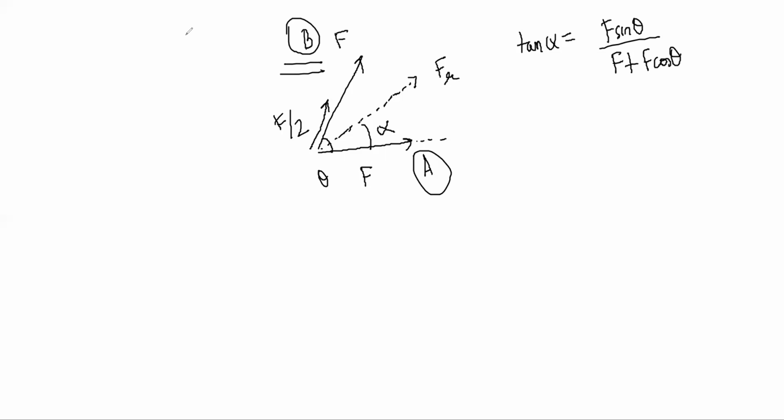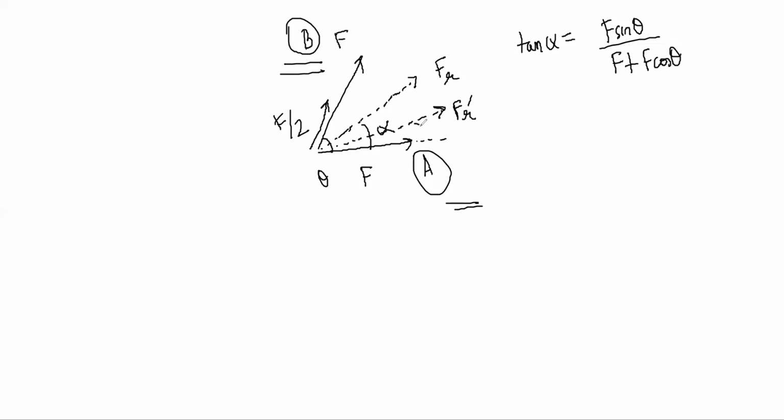When the question says if one of them is halved, which one is halved? B is halved. Then the angle that the new resultant makes with the other, which is A. So let's say the new resultant is like this, right?